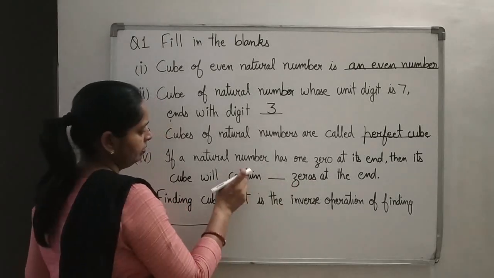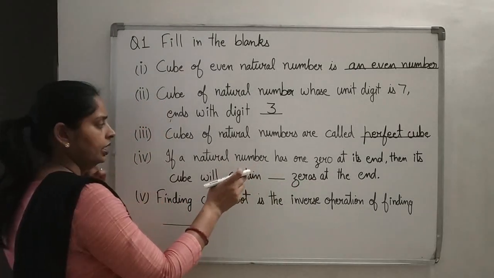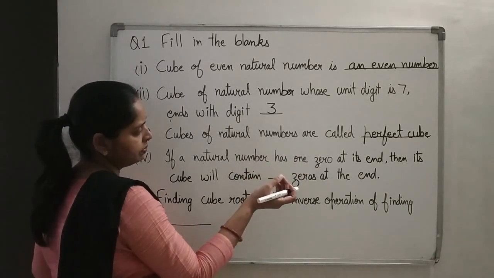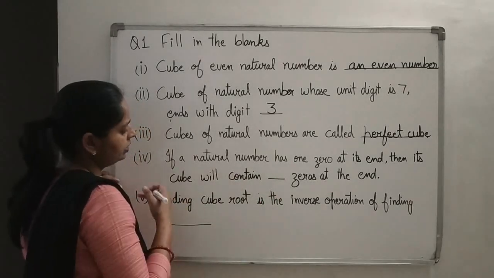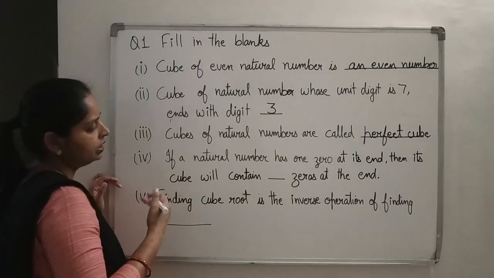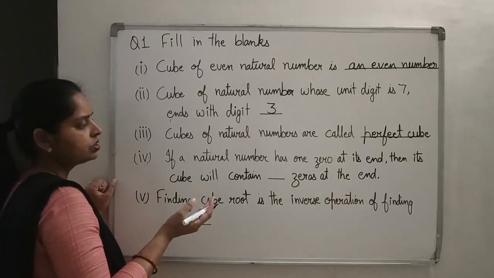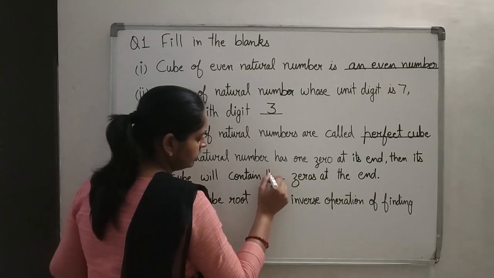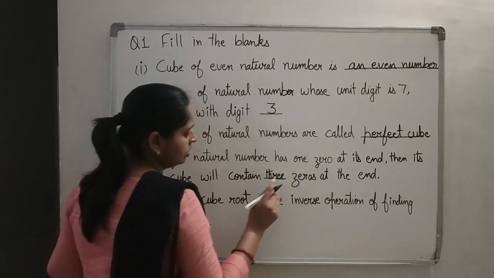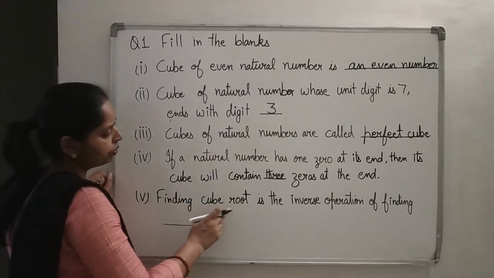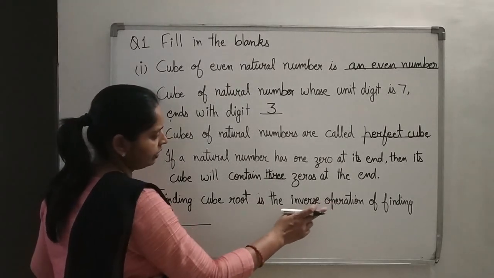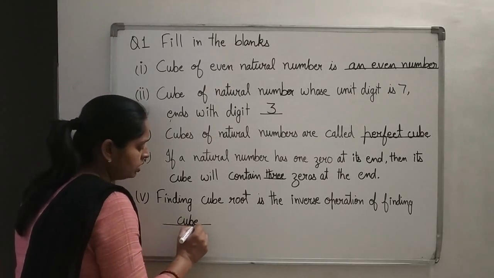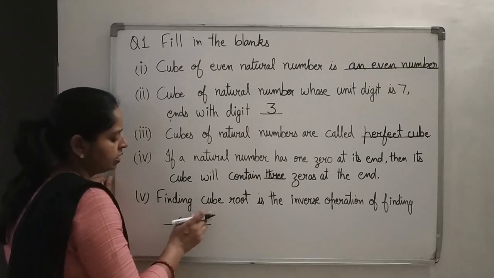Means any number is there and it is having 0 at the unit place, and then we have to find the cube for that number. So when that number is multiplied 3 times, how many zeros will be there in the cube? Obviously 3 zeros. Okay. Then finding cube root is the inverse operation of finding cube. Inverse of cube is cube root and inverse of cube root is cube.